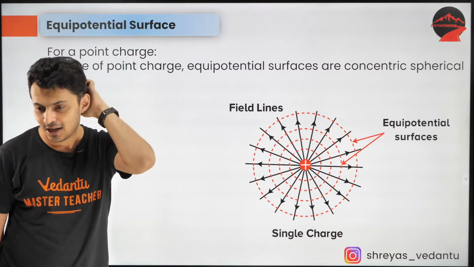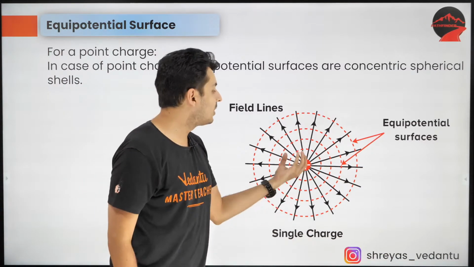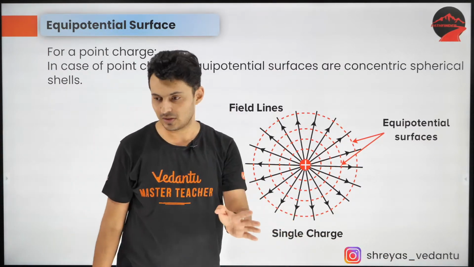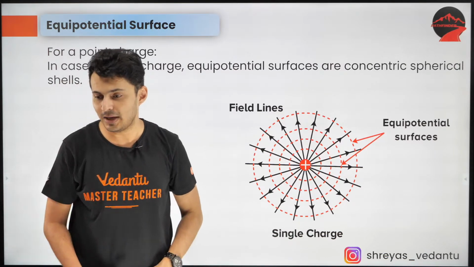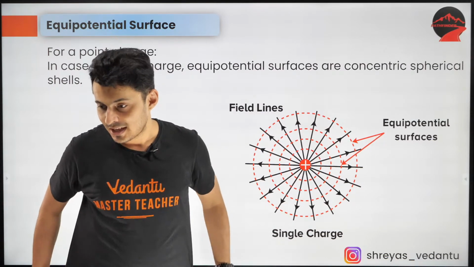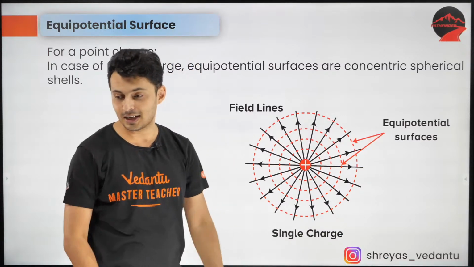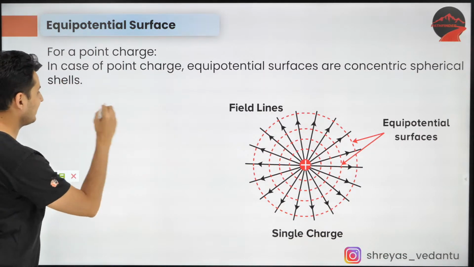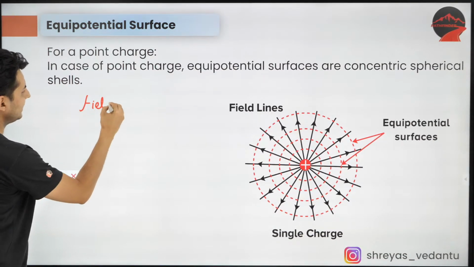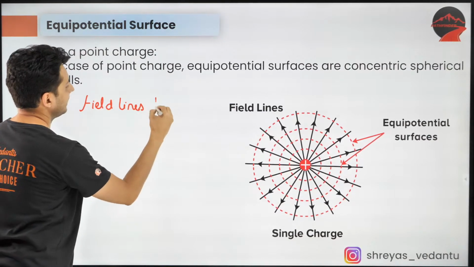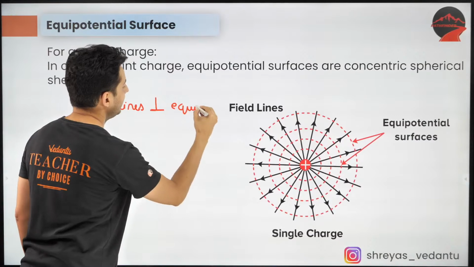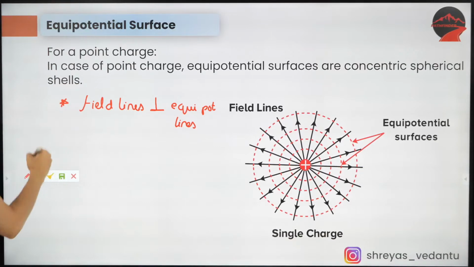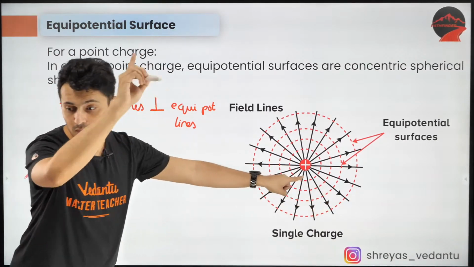Yep, somebody already said it. They're always concentric. No. See, only for a point charge it is concentric, but for something else it could be something else, right? So it need not be concentric. Munna Bhai MBPS said it, and Kirti Haran also said it. Yes, they are perpendicular to each other. Correcto. Excelente. Very good. So guys, remember this first property. Field lines are always perpendicular to equipotential lines or surfaces. This is the first thing that you noticed from this diagram. Okay, very good.